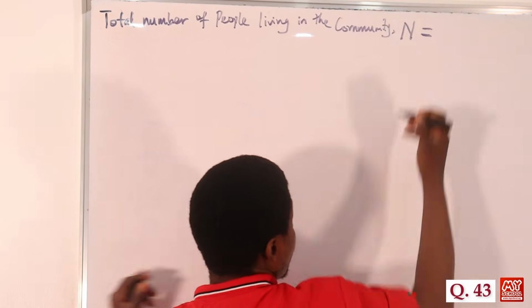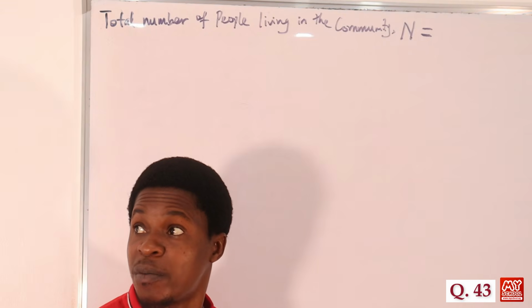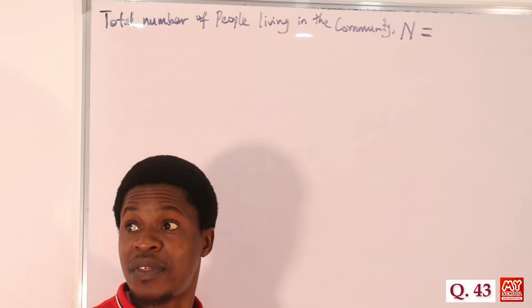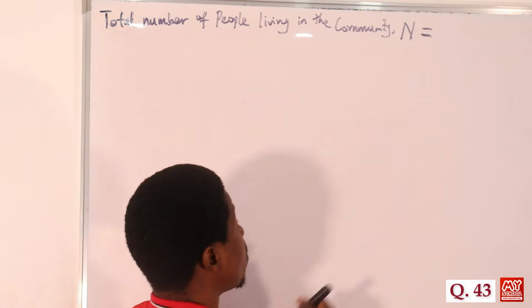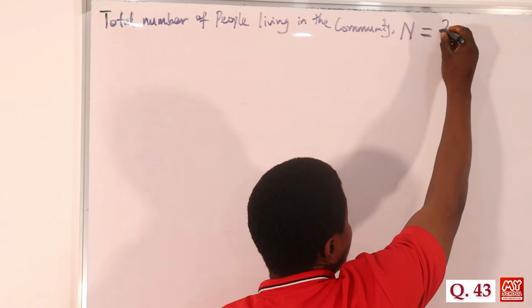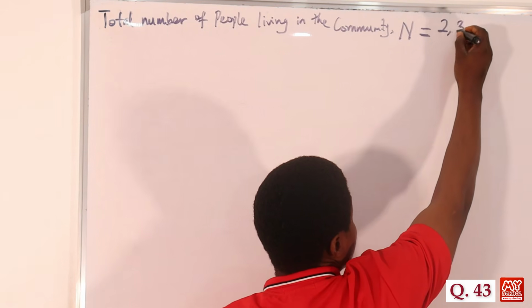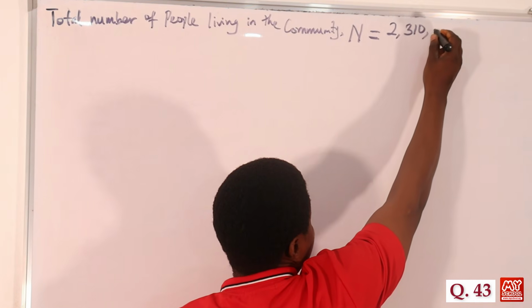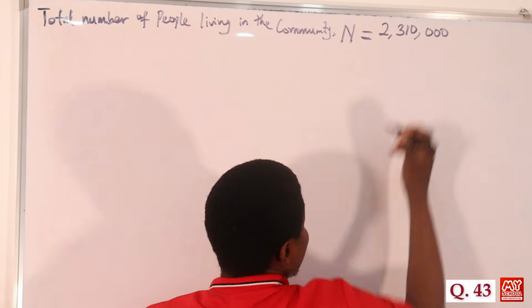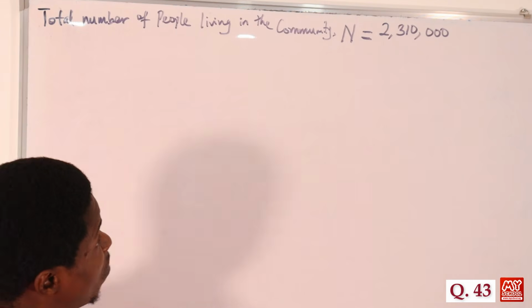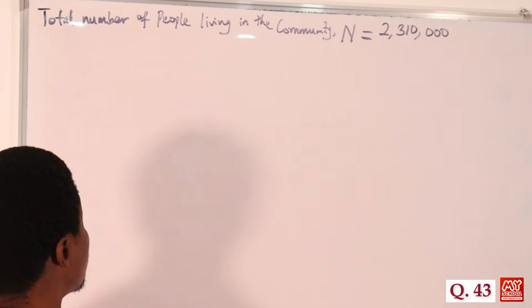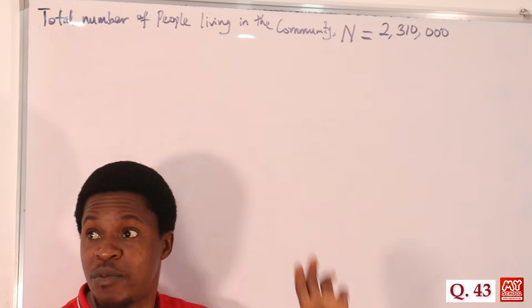It is equal to what? We're told the community has a population of 2,310,000. That's the total number of people living in that community.